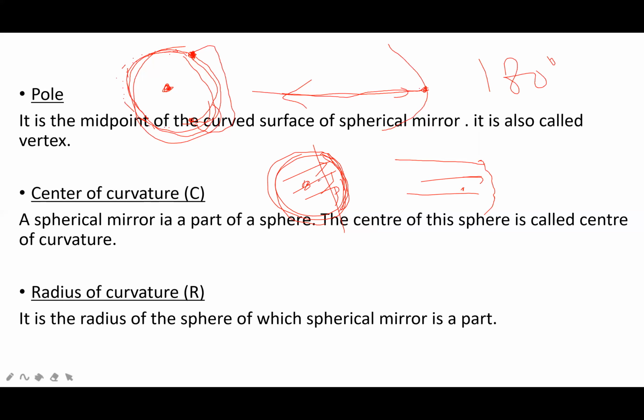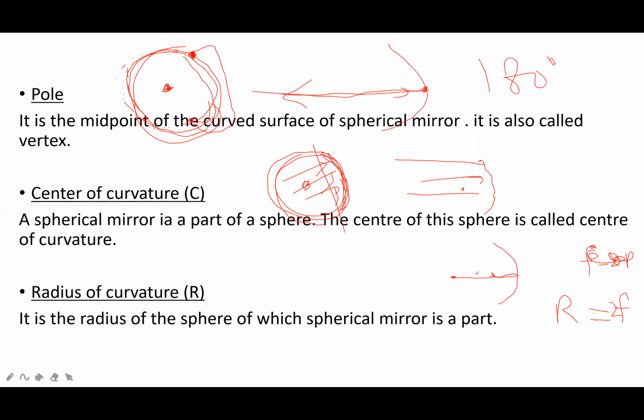For example, this is the focus point. If the focal length is multiplied by 2, you will get the center of curvature.